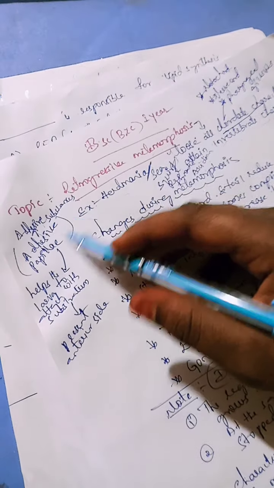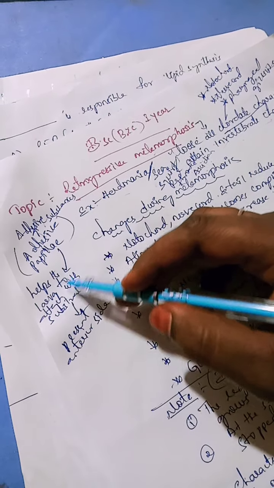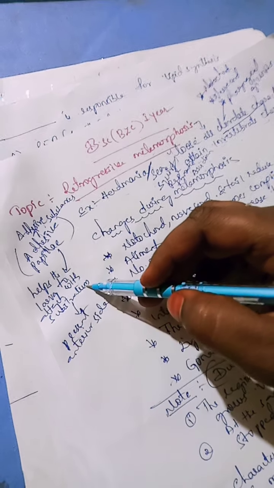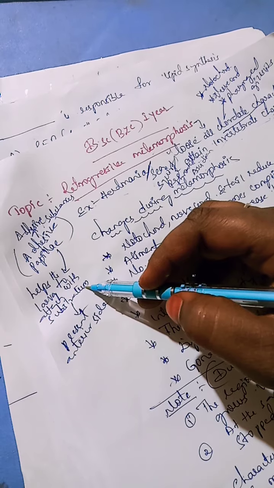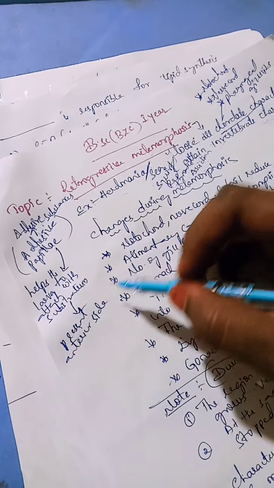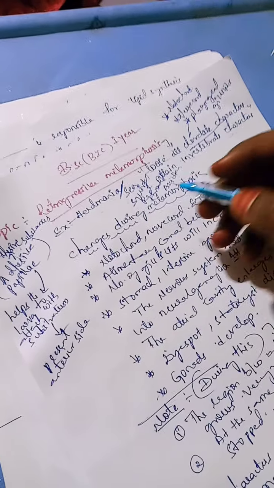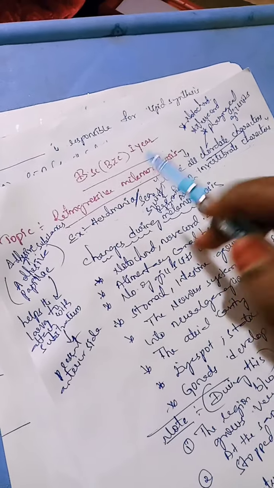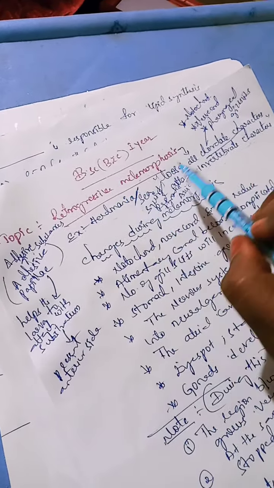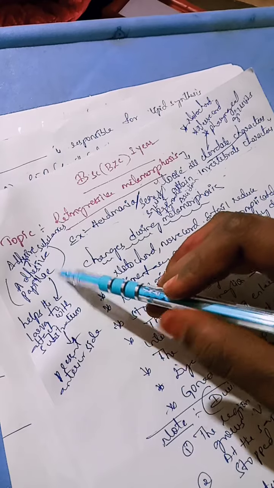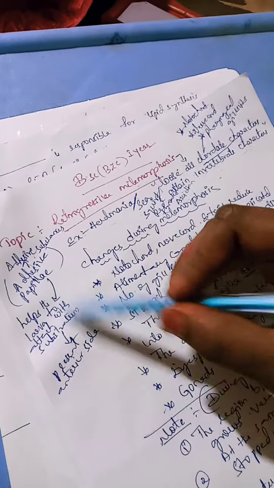What is the function of the adhesive papillae? It helps the larva to attach to the substratum. Where is it present? It is present on the anterior side of the body. So we have now learned what is meant by retrogressive metamorphosis, and we discussed the important structure that helps in retrogressive metamorphosis.